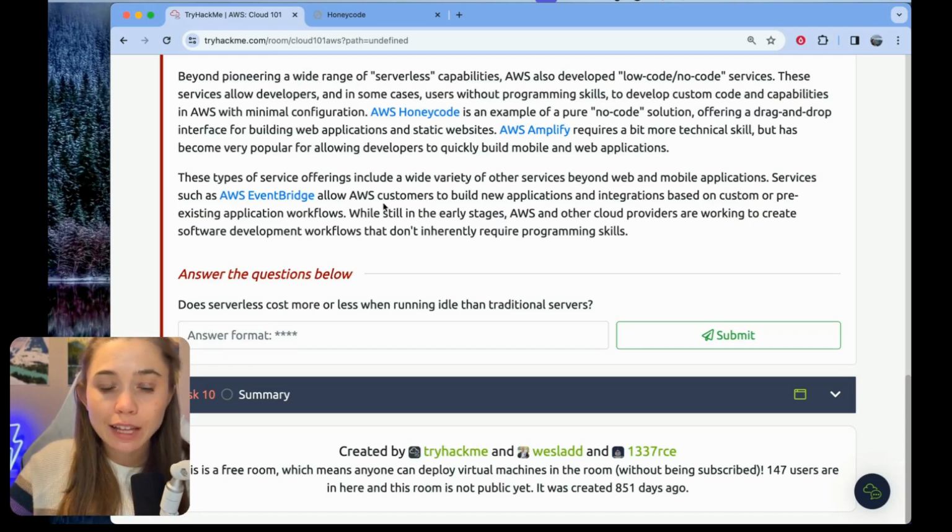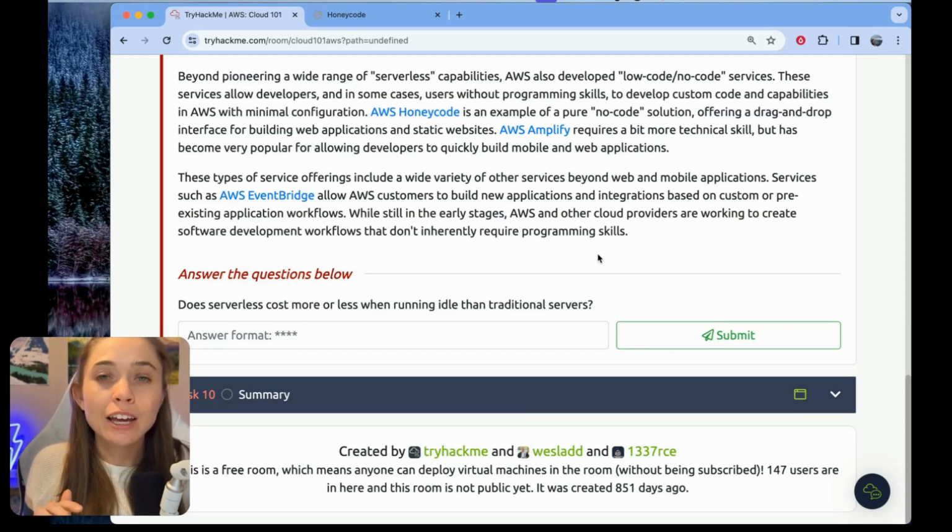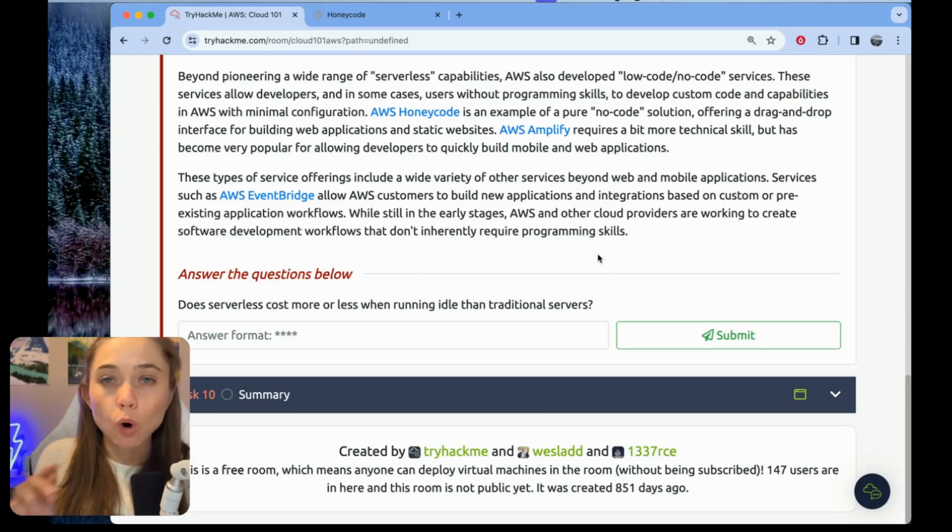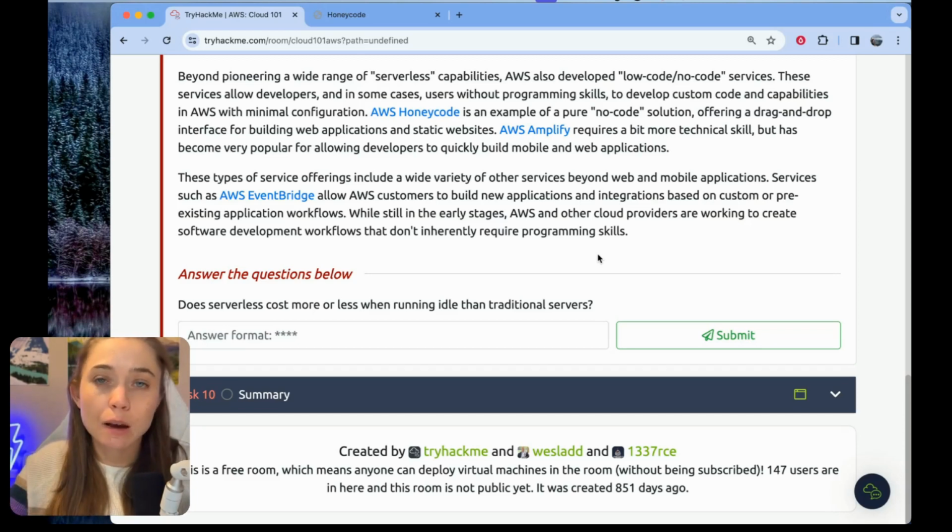Then the conclusion: while still in the early stages, AWS and other cloud providers are working to create software development workflows that don't inherently require programming skills. I think this is so true. I was at re:Invent, the big AWS annual convention, this year. It's my first time I ever got to go. It was really fun. One thing my colleagues and I really commented on was that it seems like no code and low code is more popular than ever. It seems like AWS is coming up with a ton of innovations in this area, so I'm sure there will be more to come.